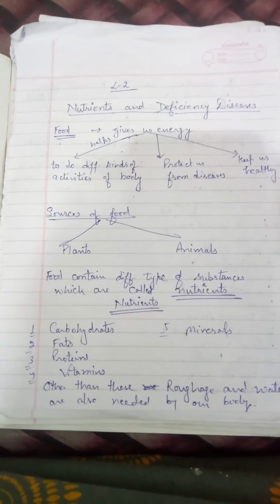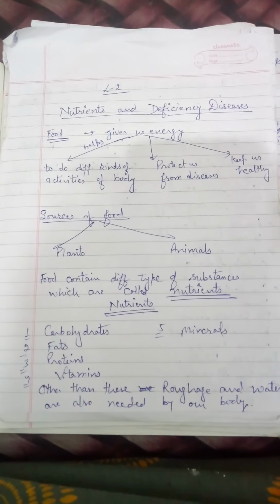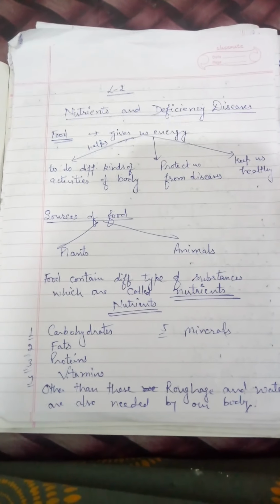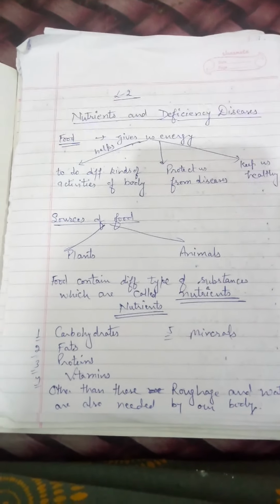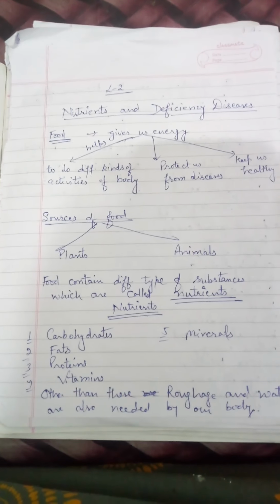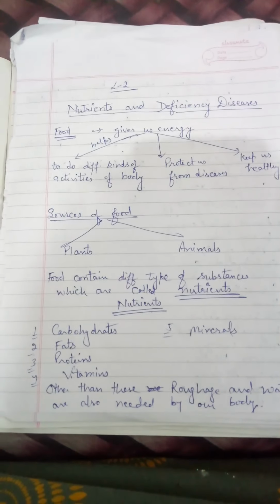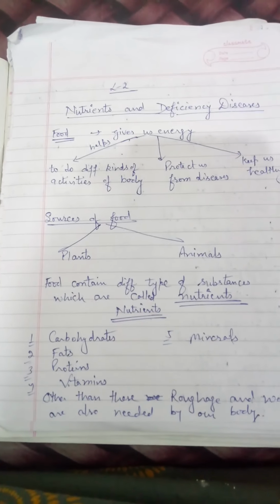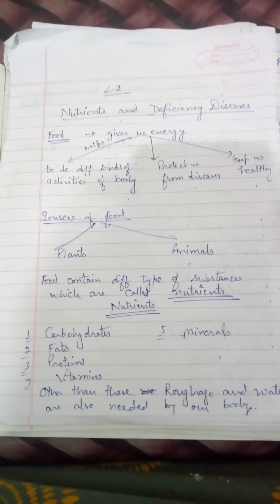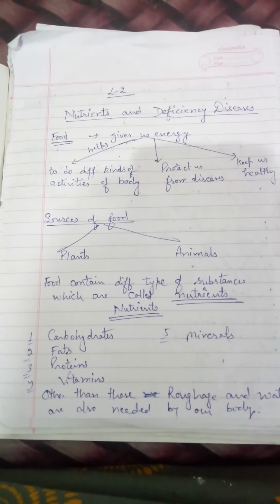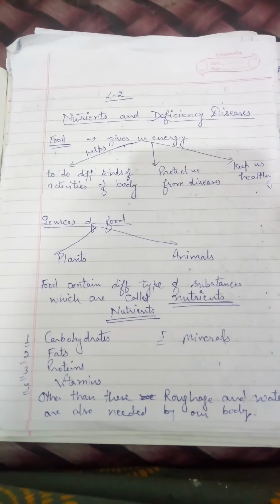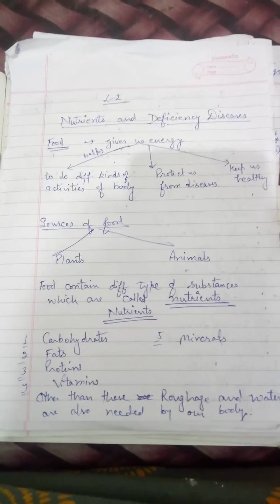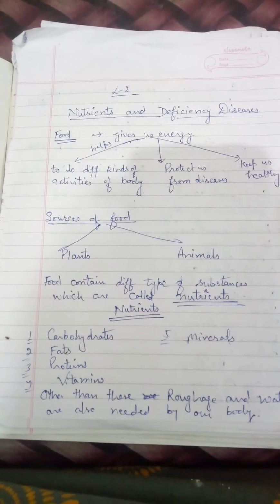Today I will explain lesson 2, nutrients and deficiency diseases. Students, do you know we all need food? All living things need food to live and survive. Food gives us energy. It helps us in different ways. It helps us to do different kinds of activities of the body. Secondly, it protects us from diseases and also keeps us healthy.